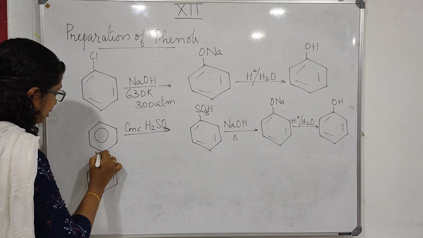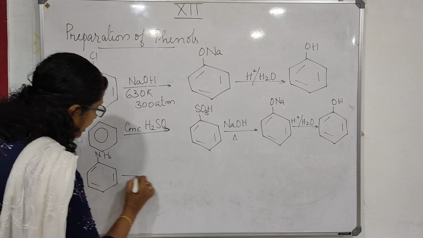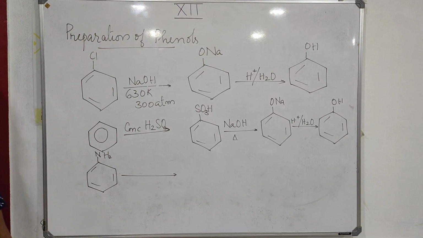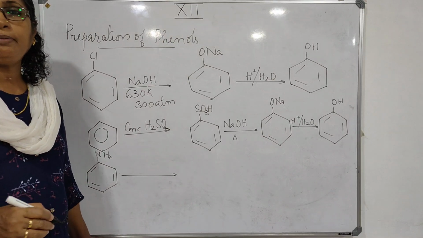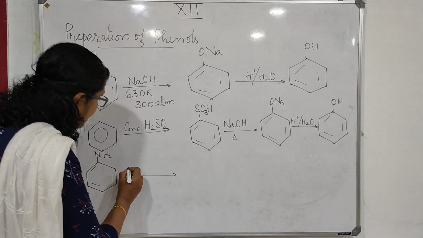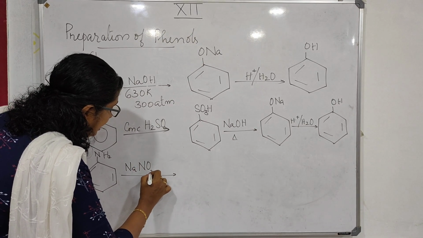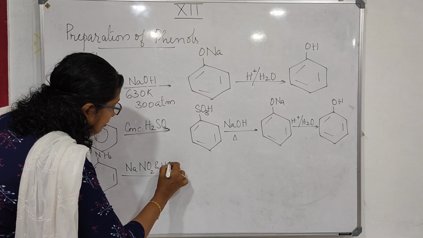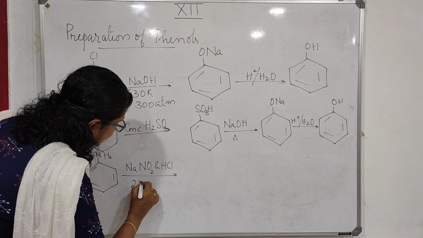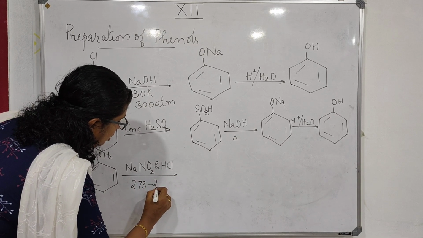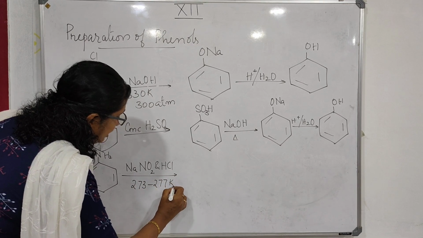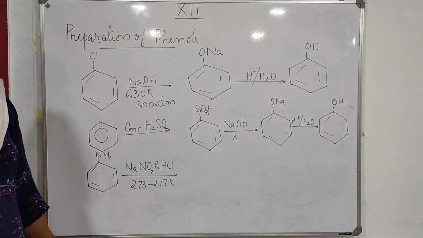Aniline is C6H5NH2. The functional group is NH2, aromatic primary amine. It is first converted to benzene diazonium chloride by diazotization. For diazotization, we take the reactants sodium nitrite and HCl, and temperature must be below 4 degrees Celsius, 273 to 277 Kelvin.